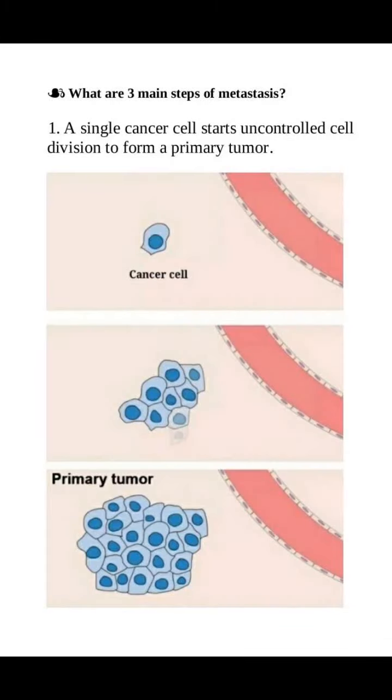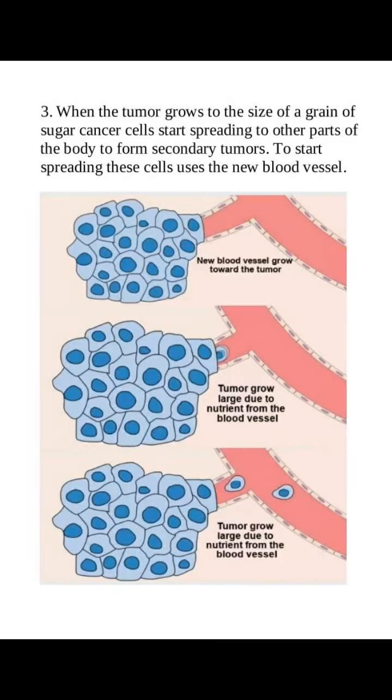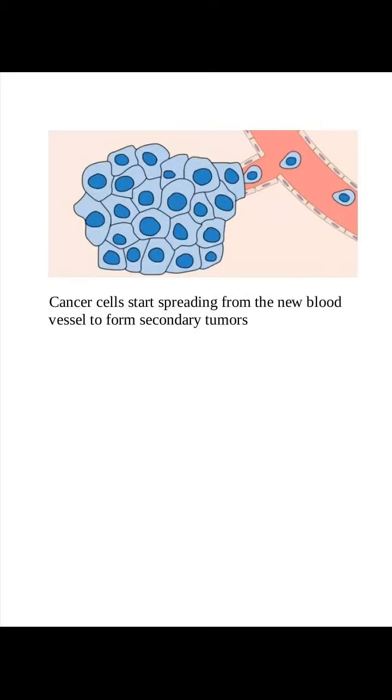What are the three main steps of metastasis? 1. A single cancer cell starts uncontrolled cell division to form a primary tumor. 2. The primary tumor sends chemical signals to nearby blood vessels to supply the tumor with a new blood vessel, which will enhance tumor growth. This new blood vessel brings nutrients and oxygen to the tumor. 3. When the tumor grows to the size of a grain of sugar, cancer cells start spreading to other parts of the body to form secondary tumors. To start spreading, these cells use the new blood vessel. Cancer cells start spreading from the new blood vessel to form secondary tumors.